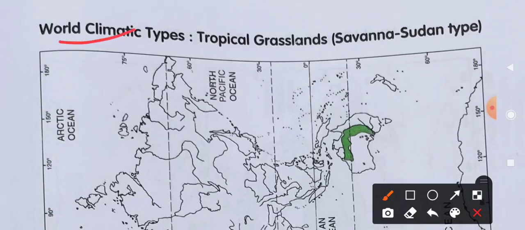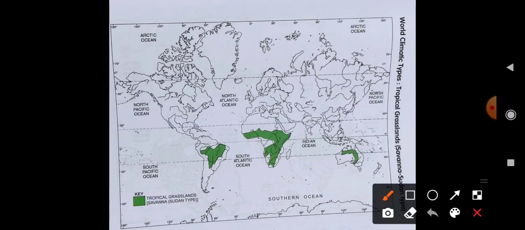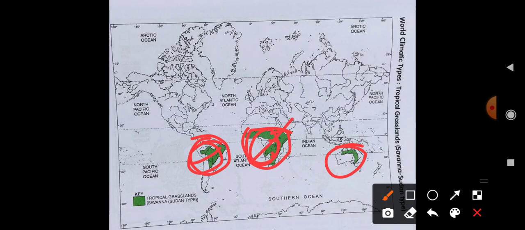Next one, it is the world climatic type. You can see tropical grassland. The one before was temperate, and here it is the tropical grassland. Tropical grasslands are Savannah and Sudan. Now see, here you can see South America, and here is South Africa, then Central Australia. There you can see that there is a tropical grassland which is Savannah and Sudan. Basically it is Savannah and Sudan. Here it is the Savannah, and here it is the Sudan type.